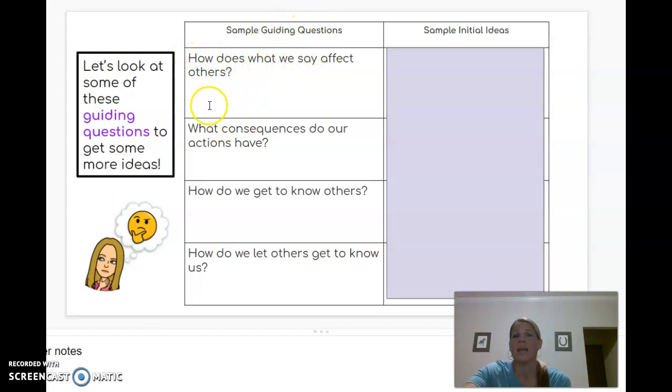And then when you get to class today, we're going to be thinking about some of these questions, okay? How does what we say affect others? What consequences do our actions have? And how do we get to know others? How do we let others know how to get to know us? So also be thinking about these. If you want to jot down some of your ideas, that'd be great, but we're going to have a conversation about it while we are in class today.